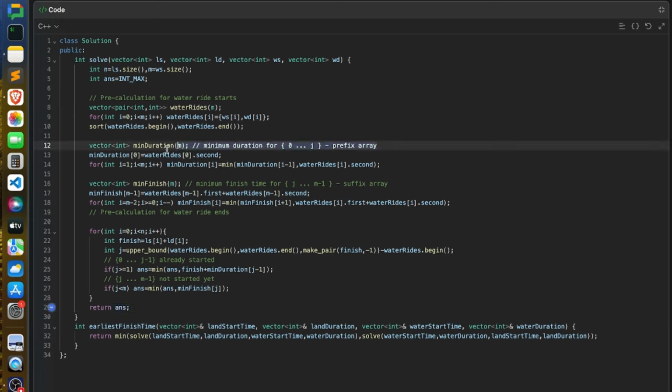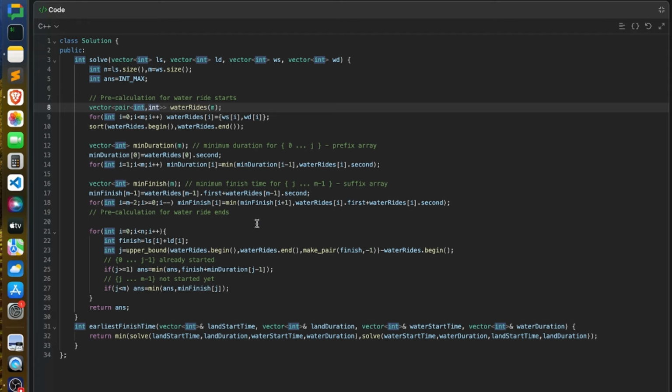Now coming to the prefix array, the minimum duration of i is essentially the minimum duration from index 0 to i. So minimum duration 0 equals water ride 0 dot second, where first is your start time and dot second is your duration.